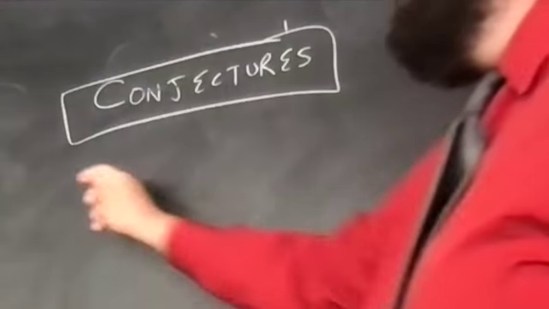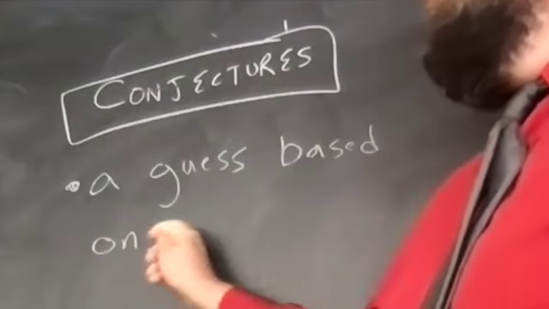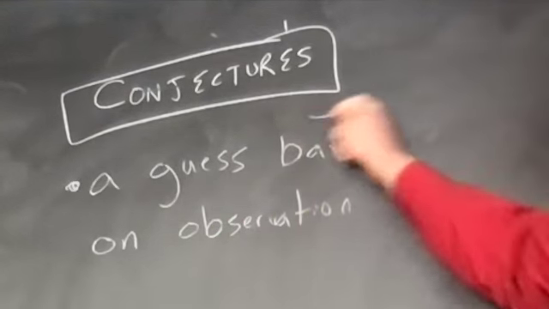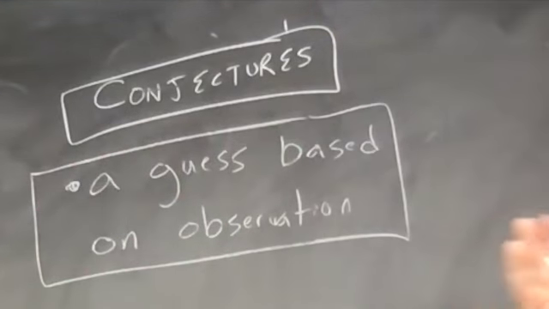Conjecture is a guess based on observation. It's kind of like a hypothesis. Be careful because you can observe a pattern and the pattern might not hold for all values. It might only hold for a small set or even a very large set, but it might not hold for all values.